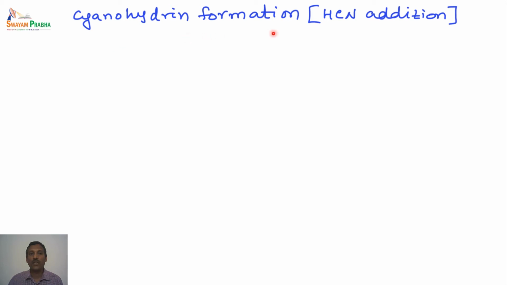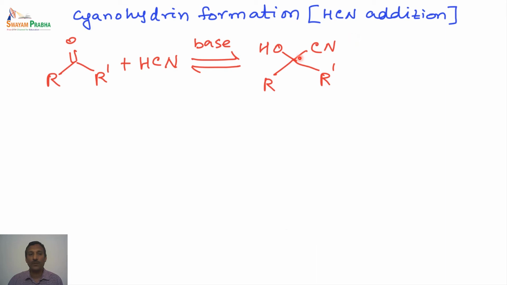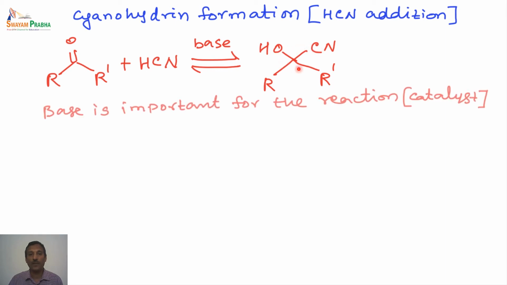The next one is the cyanohydrin formation or HCN addition. In this particular case, the carbonyl group is treated with HCN in the presence of a base to give a cyanohydrin. The cyanide group is there, the hydroxyl group is there. Put together, this compound is called the cyanohydrin. For this reaction to happen, the base is very important because generally the base is used as a catalyst in this reaction. If we look at the mechanism, how the reaction actually occurs, the base generally